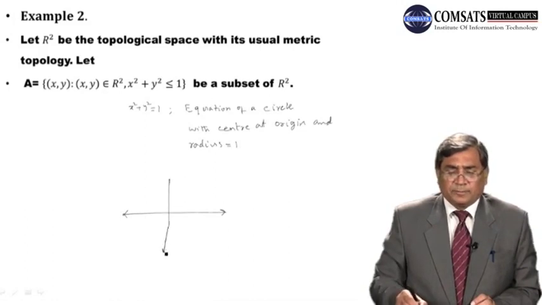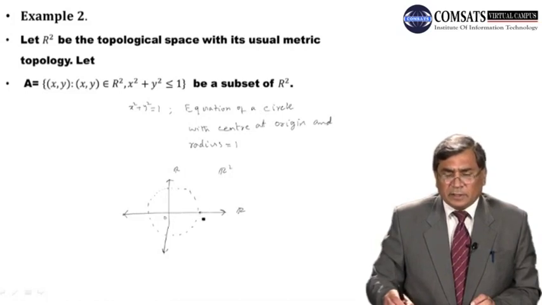So dear students, here we are given R cross R, that is R2. If I take this with a dotted line, then it is a circle. If this point is 1 and this point is -1, then it is a circle, and x square plus y square less than 1 means all the points which are lying inside the circle.